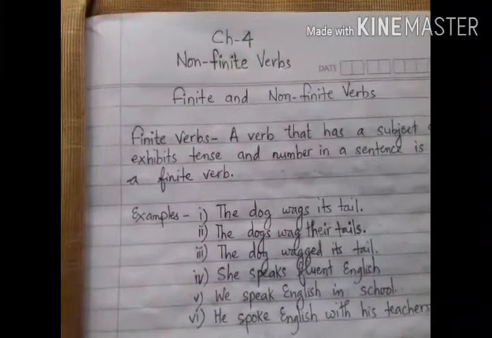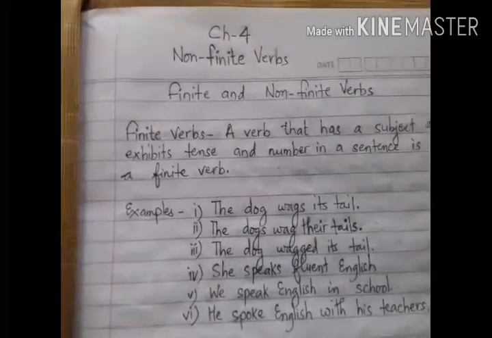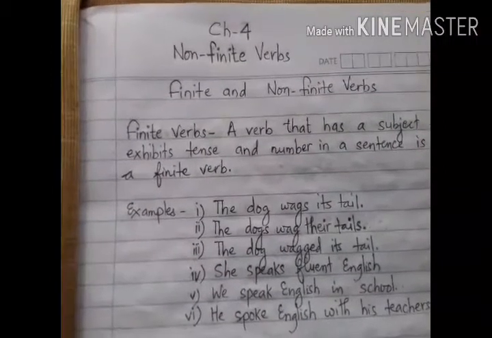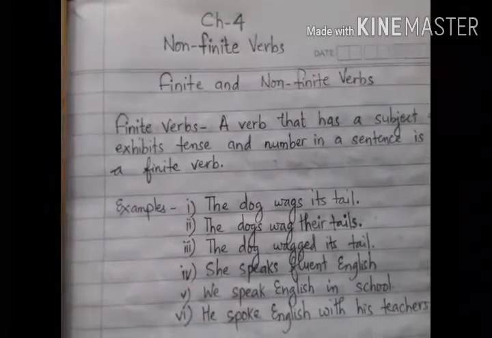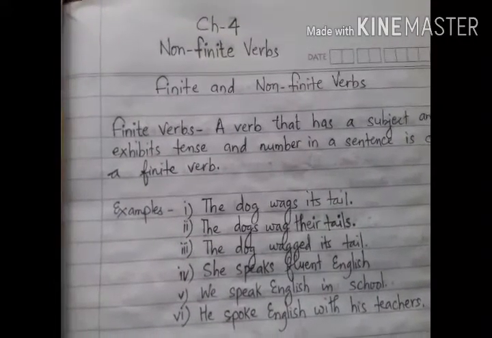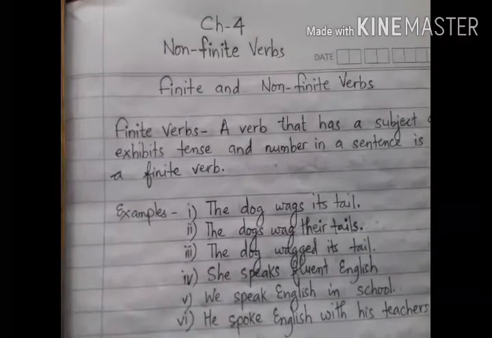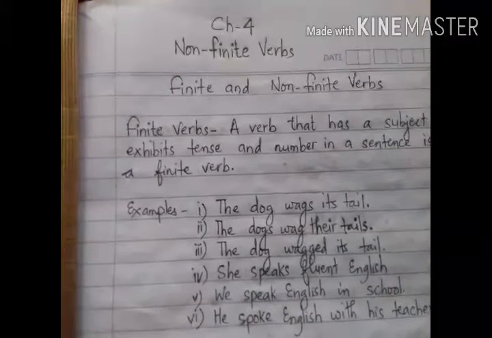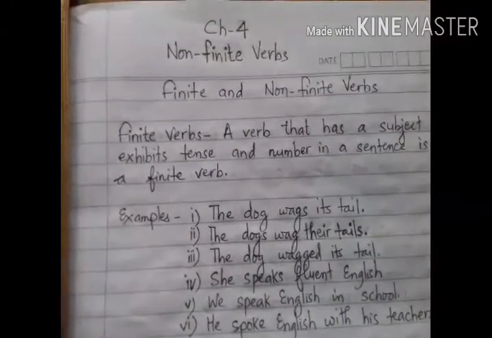The title of the chapter is non-finite verbs, but if we don't understand finite verbs, then we are unable to understand non-finite verbs too. So in this chapter we will understand both finite and non-finite verbs and how to identify them in sentences. So let us understand what are finite and non-finite verbs.